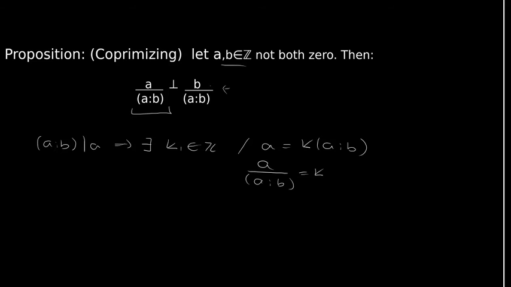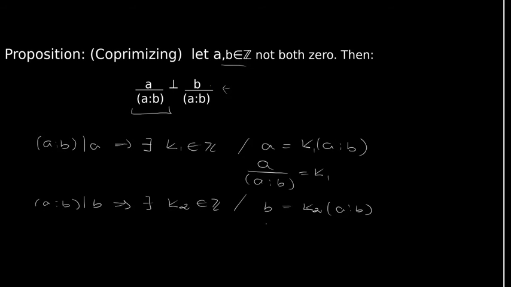And this very same thing applies to b. So the GCD between a and b divides b. So there exists another integer k2 such that b equals k2 times the GCD.